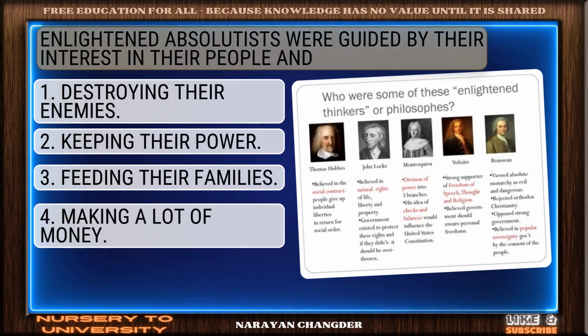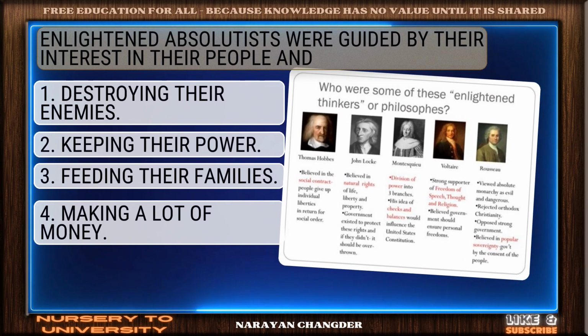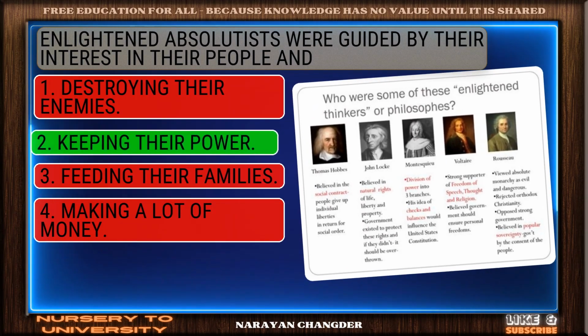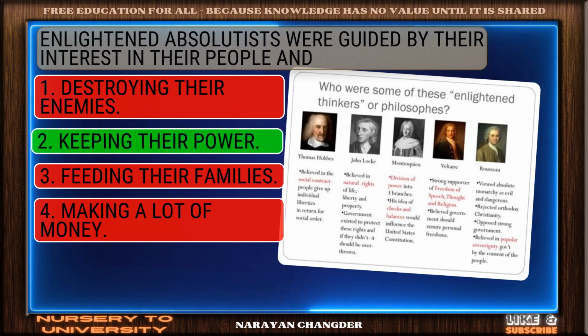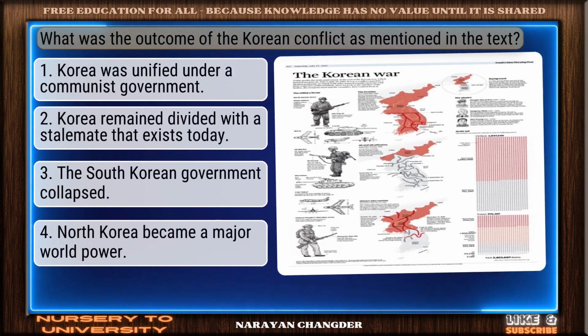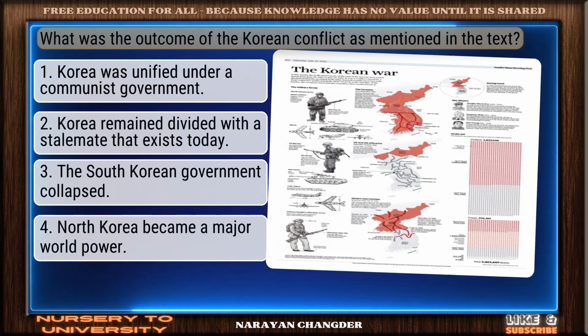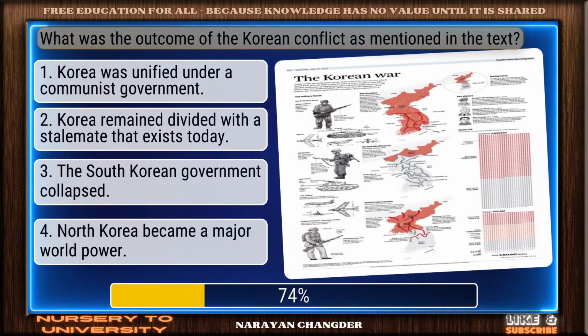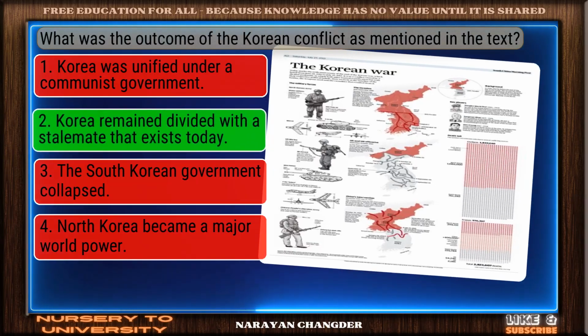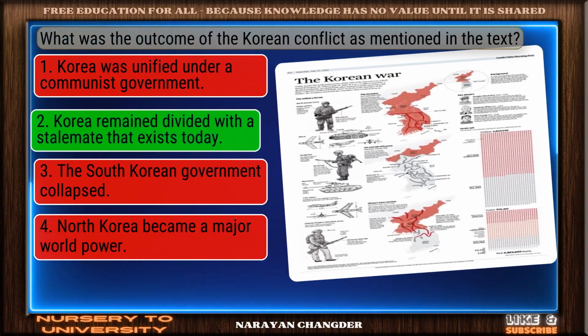Enlightened absolutists were guided by their interest in their people and... Right again. Keeping their power is a valid answer. What was the outcome of the Korean conflict as mentioned in the text? Bravo. Korea remained divided with a stalemate that exists today is the answer.